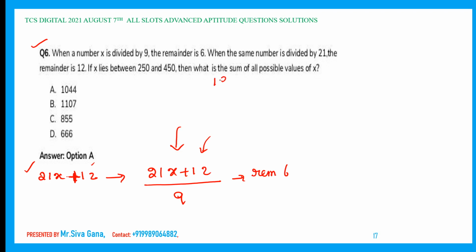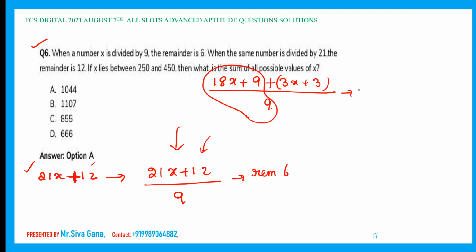Now, 9 2s are 18, so what I am doing is 18x plus 9, and the rest of the term is 3x plus 3, divided by 9. Whatever I circled, from that there is no remainder. But the remainder should be 6. That remainder will come from 3x plus 3 by 9. We have to get the remainder 6.